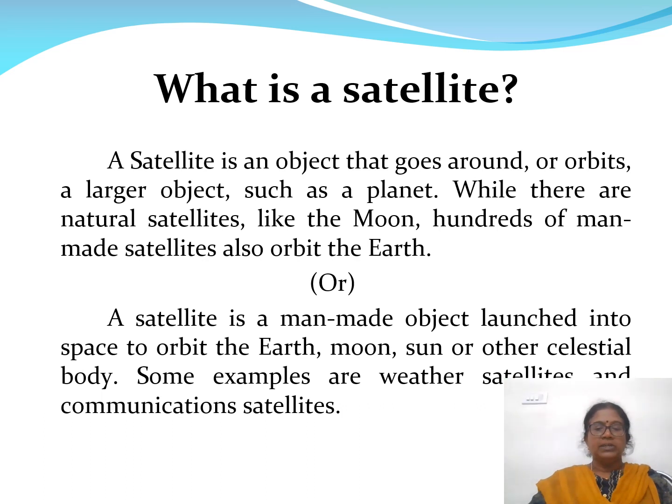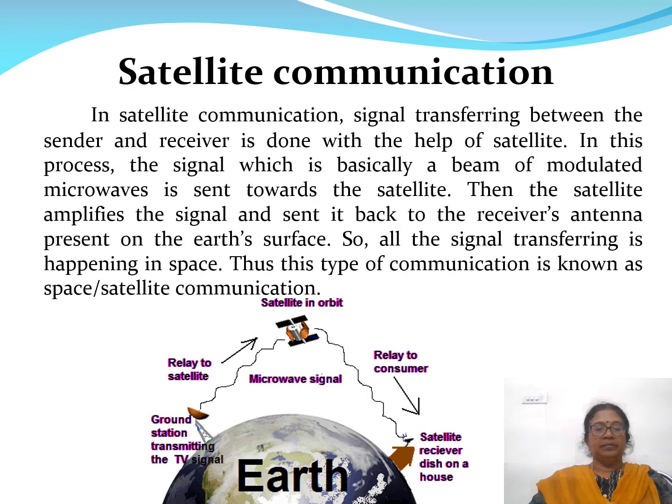A satellite is a man-made object launched into space to orbit around the Earth, Moon, Sun, or other bodies. Examples of satellites are weather satellite, communication satellite, etc. The basics of satellite communication include two types of segments: one is the space segment and the other is the earth segment. In the earth segment, we have a ground station for transmitting signals, and in the space segment, we have the satellite orbiting around the Earth. Signal is transmitted between the earth station and the satellite.